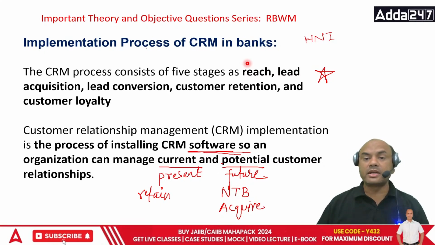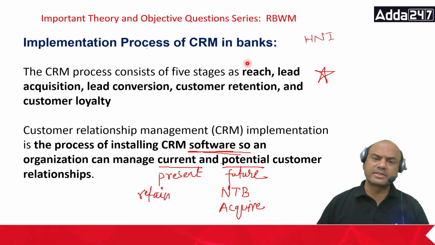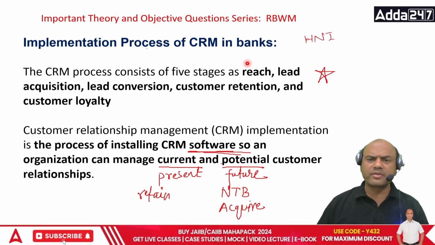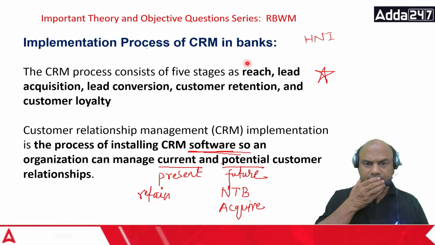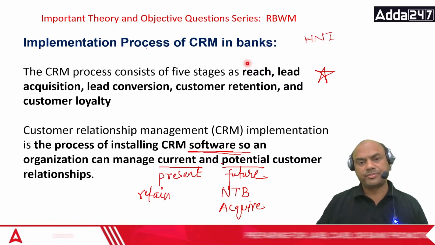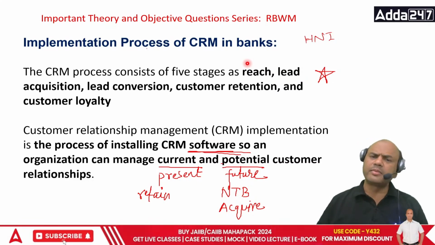Then customer loyalty. See here, once the customer is retained, it means the customer is loyal. If the customer was not loyal, he or she wouldn't have stayed in your branch, isn't it? So importantly remember, customer loyalty means what? If you are able to retain the customer, it means the customer is loyal.